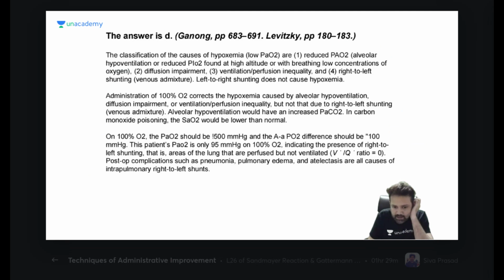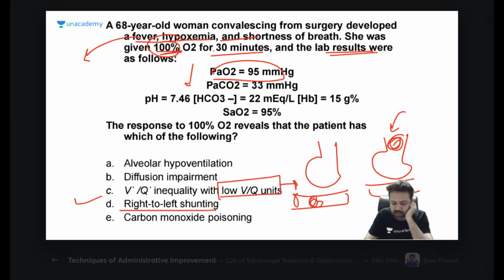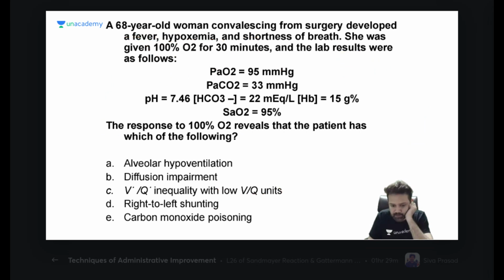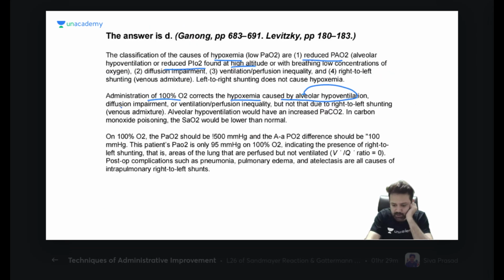So that is why the classification of the causes of hypoxemia is reduced PaO2, hypoventilation, or reduced PaO2 found at high altitude. There are so many given. 100% oxygen corrects the hypoxia caused by alveolar hypoventilation, diffusion impairment. Okay. So in which condition will it respond? C, D, A. In which condition will it respond? Yes, A. Why A? Because if there is right to left shunt, diagram.